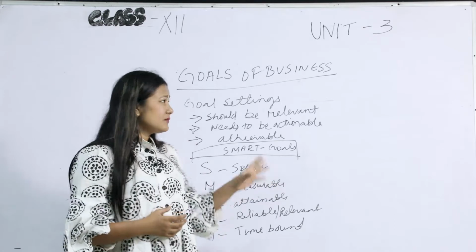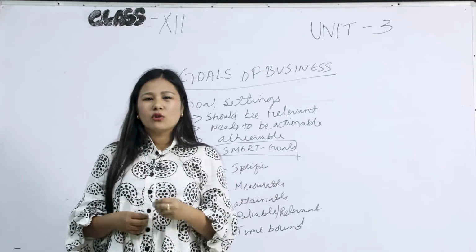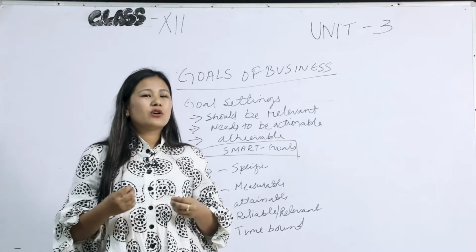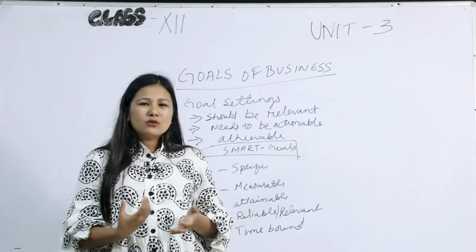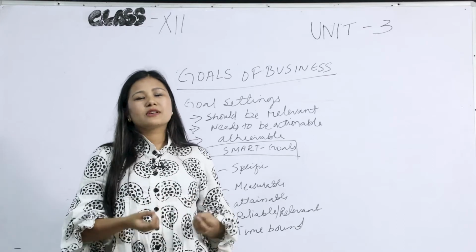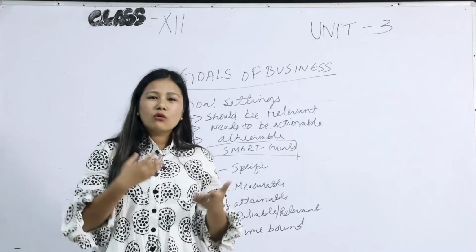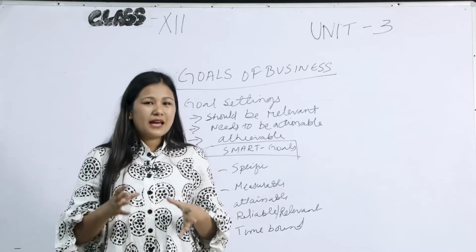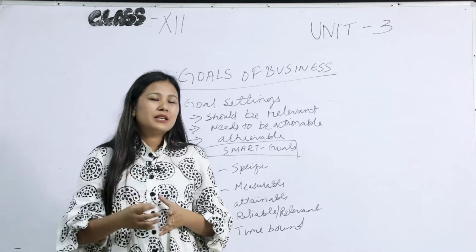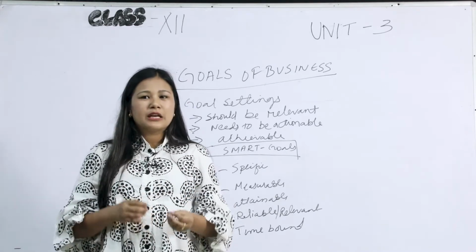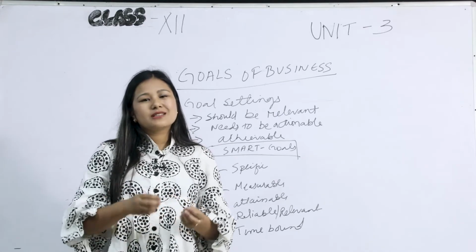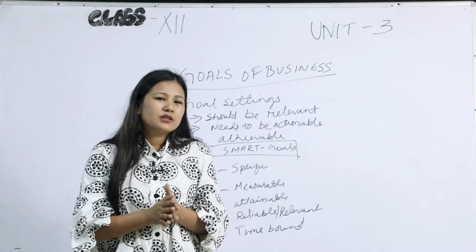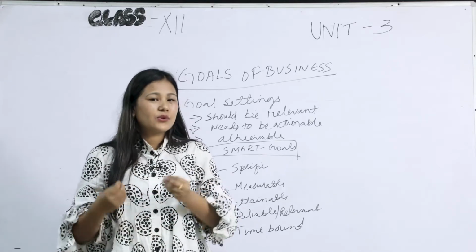Therefore, let us first understand the meaning of goals. What is a goal? A goal is an end result or an objective of a business towards which all the employees and all the resources are directed. In an understandable way, it is just the end result of the company. What the business strives for is the end result. Therefore, goals are the end result, which is the main objective of the business and towards which all the enterprise resources are directed.